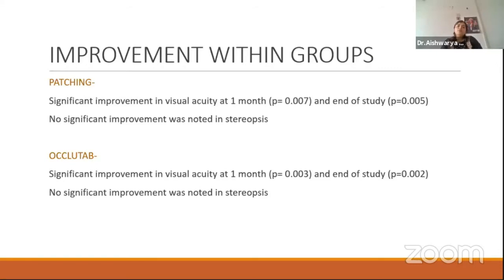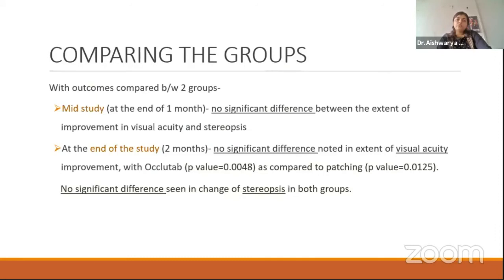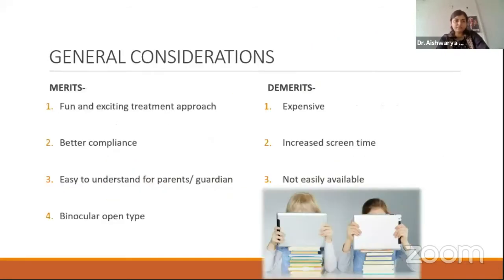The patching and the Occlutab group both showed significant improvement in the visual acuity at the end of 1 and 2 months, but no significant improvement in stereopsis was noted, so results were similar. Similarly, on comparing the two groups, there was no significant difference in the improvement of visual acuity and the stereopsis in both the groups, so they were comparable.